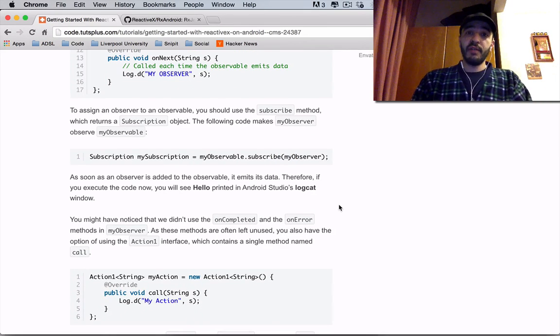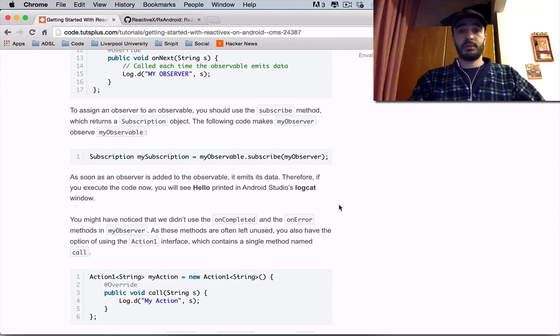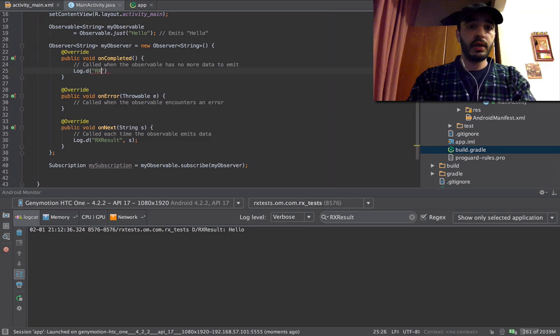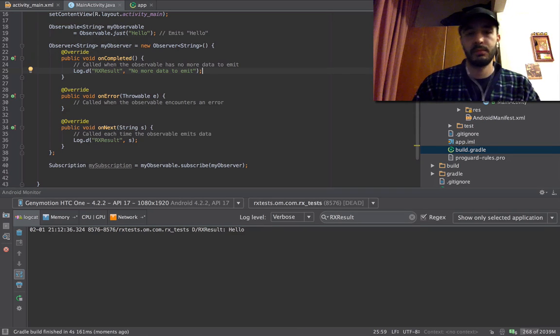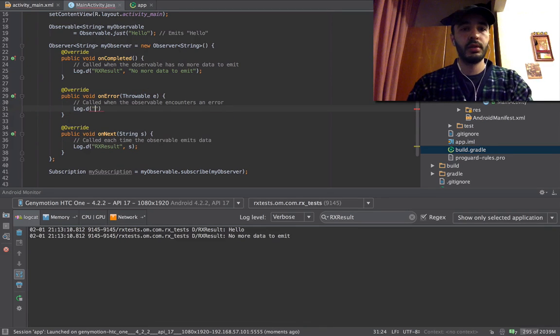That's all great. Now you have an observable which emits an object, and you have someone who catches that object and does something to it. Let's try one more thing. In onCompleted, Log.d Rx result, no more data to emit. Run. So we're going to see hello, and then what? No more data to emit because it has completed. There you go. On error, Log.d, Rx result, an error has been encountered while trying to emit data.